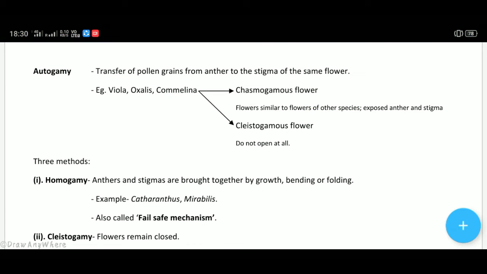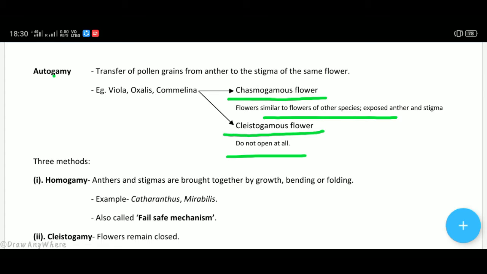Now Commelina has two different types of flowers. First are chasmogamous flowers, the flowers which remain open and which are similar to the flowers of other species. These flowers have exposed anther and stigma. The other ones are cleistogamous flowers, meaning closed flowers which do not open at all.